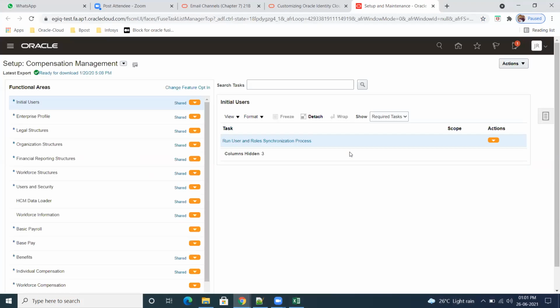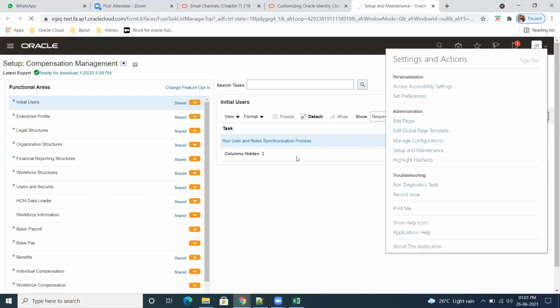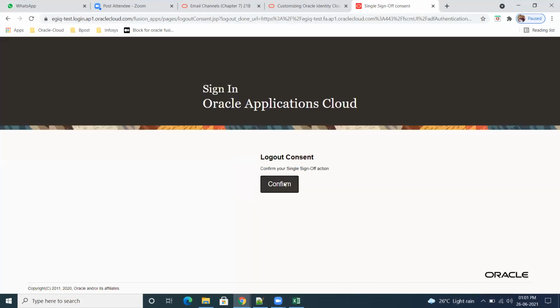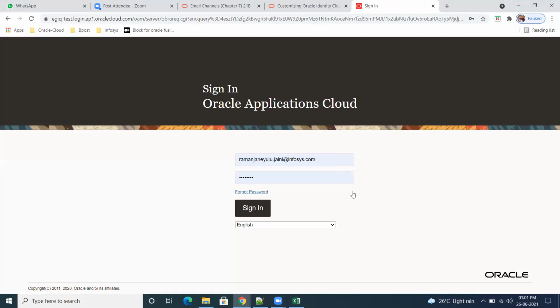I cannot create employees here. There is some problem in this. So I'll go to the demo instances, because the names will come. That is the biggest problem.